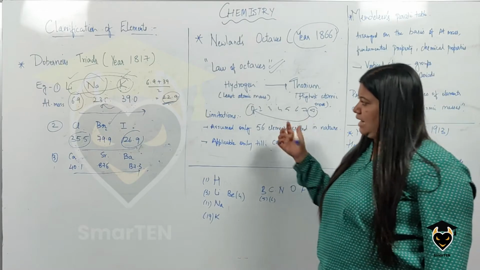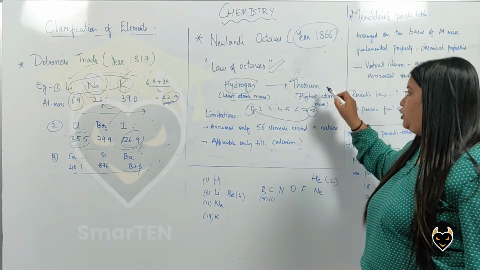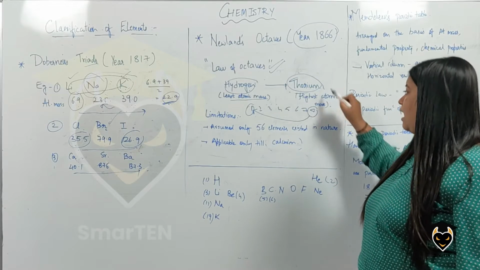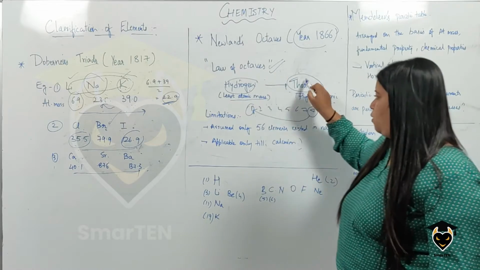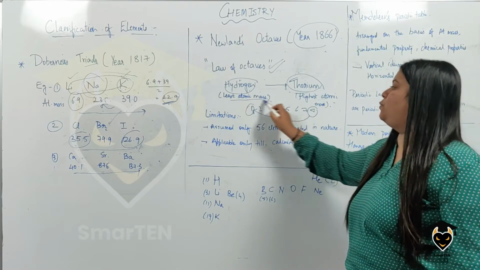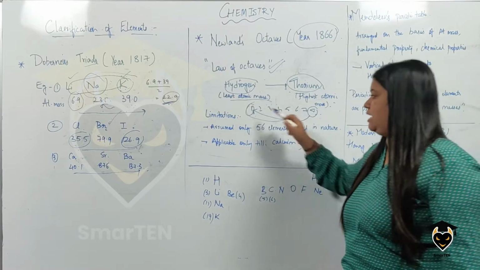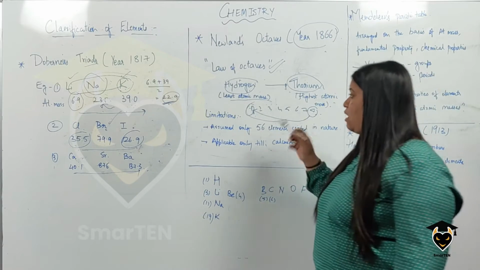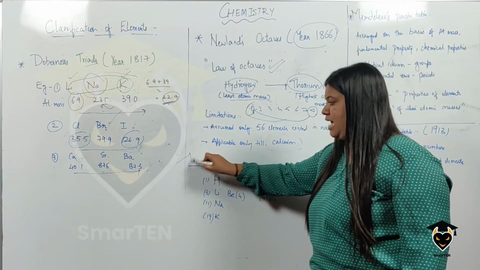During that time, hydrogen was known, which had the least atomic mass, and thorium was the element which had the highest atomic mass. Between hydrogen and thorium, he arranged the elements in groups of 8, where every 8th element showed similar properties to the first element. Again, he also considered the same concept of increasing atomic mass.